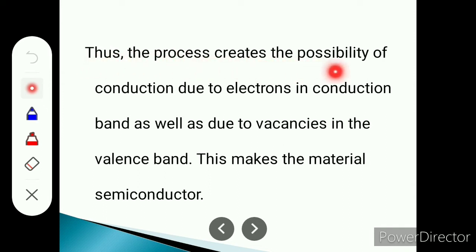Thus, this process creates a possibility of conduction due to electrons in the conduction band as well as due to the vacancies in the valence band. This makes the material a semiconductor. Means few electrons are moved from the valence band to the conduction band, and due to that vacancies are generated in the valence band and few electrons are available in the conduction band. These are known as semiconductors.